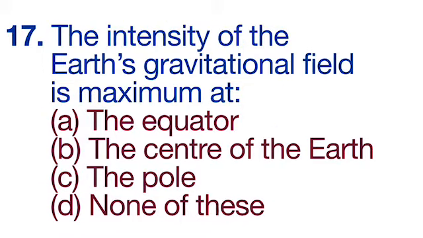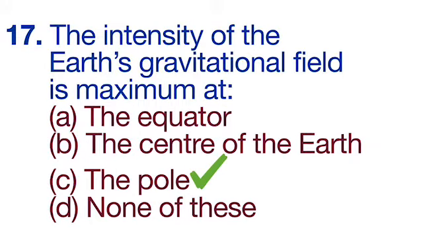17th question is, the intensity of the Earth's gravitational field is maximum at. Options are A, the equator, B, the center of the Earth, C, the pole, D, none of these. The correct option is C, the pole.